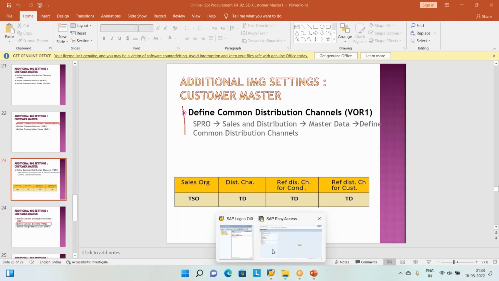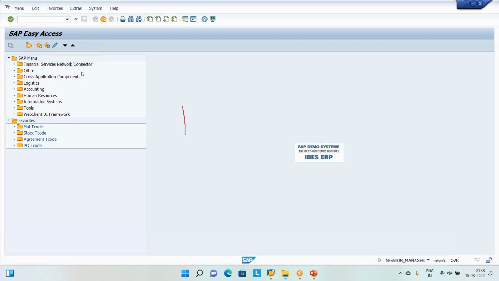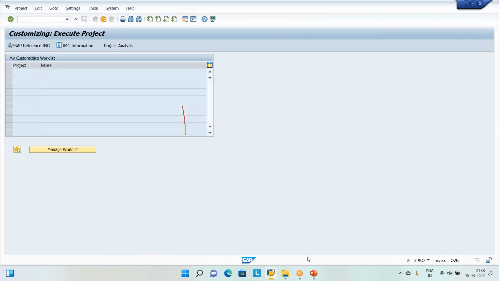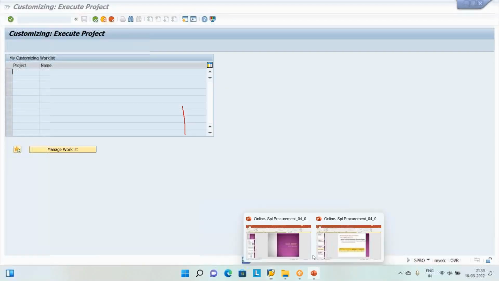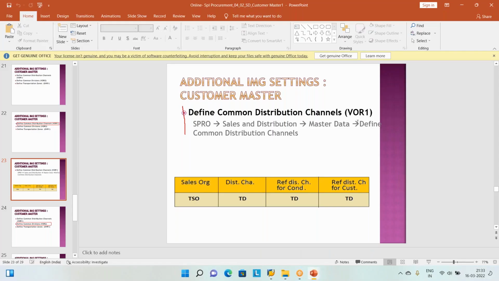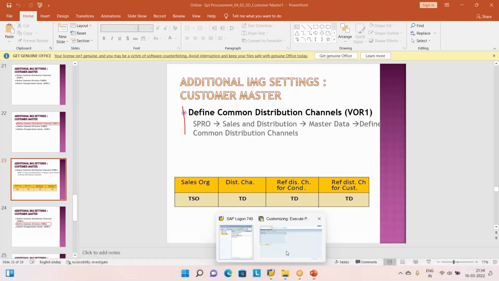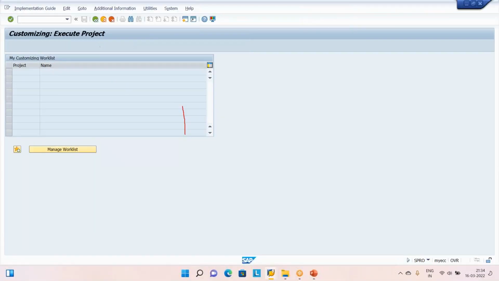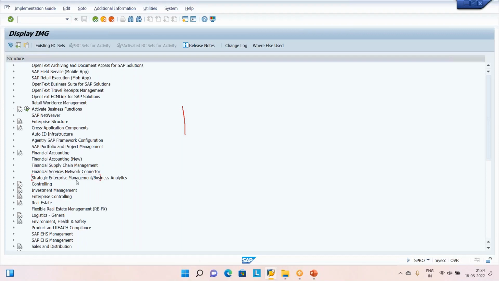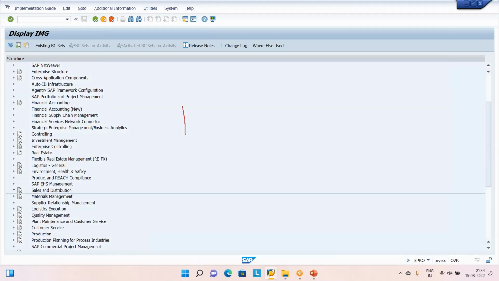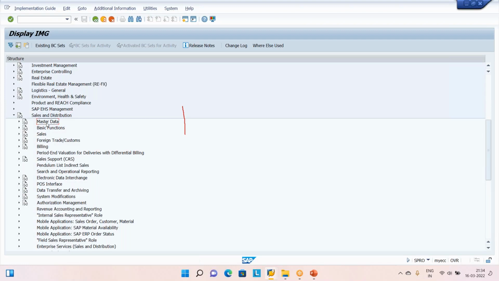What I am saying is, go to SAP, go to the SPRO backend as an SD consultant, go to this path: SD, master data, define common distribution channel. Jump into the IMG, then from there the SD module directly. In the master data there are 3 steps.